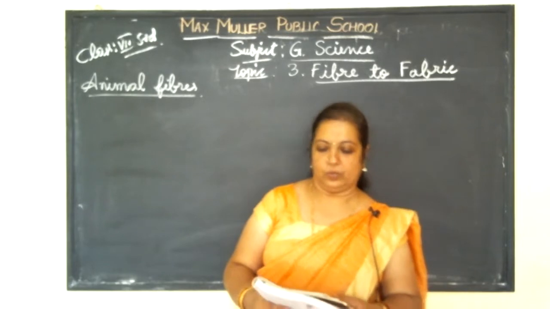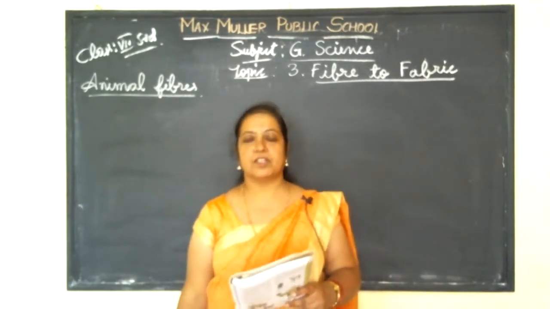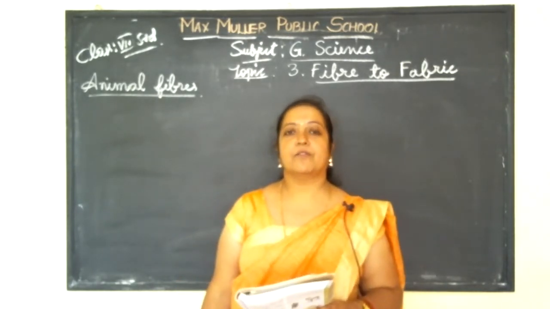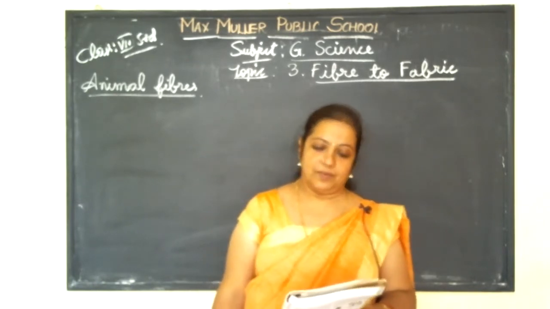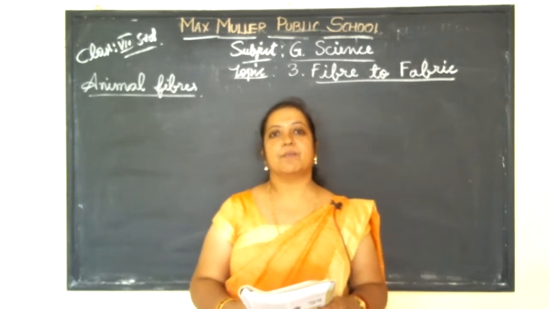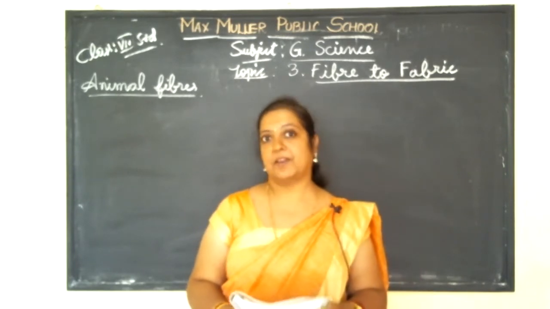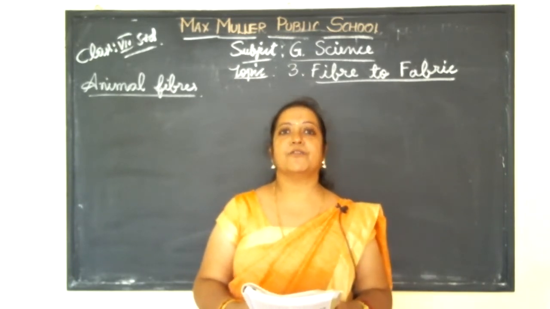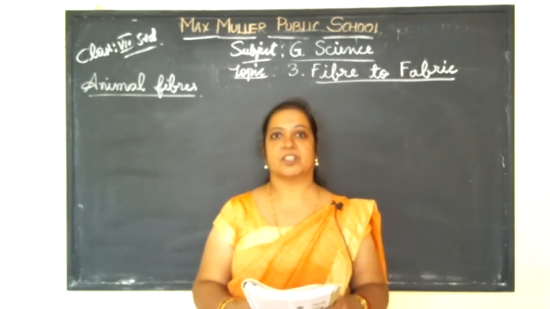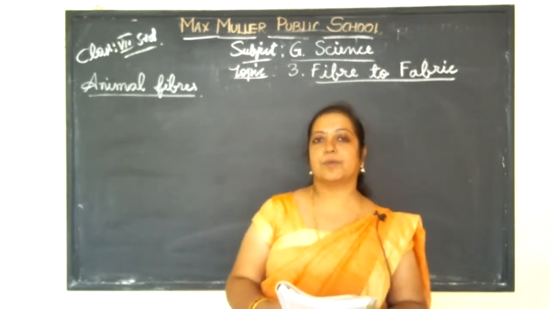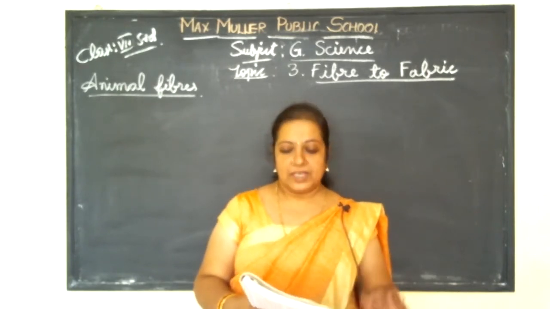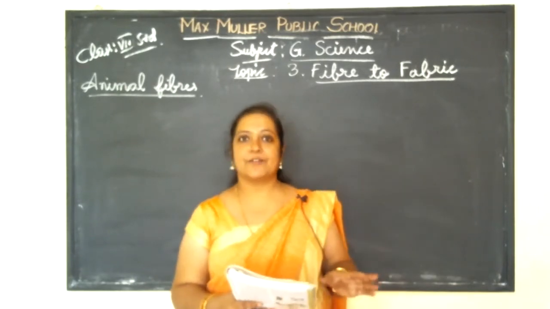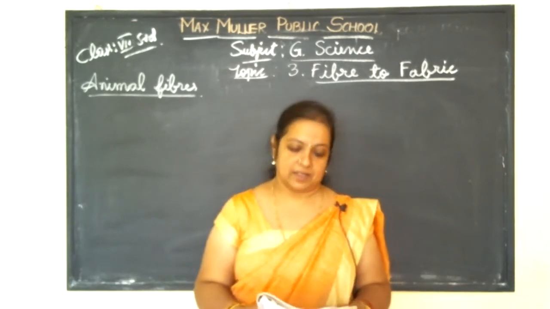Wool is a thing we are getting from the sheep or goat. Other than that, another type of fiber is an insect fiber. It is obtained from silk moths. So insect fiber also belongs to the animal fiber. About these two, wool and silk fibers, we will study in this lesson.